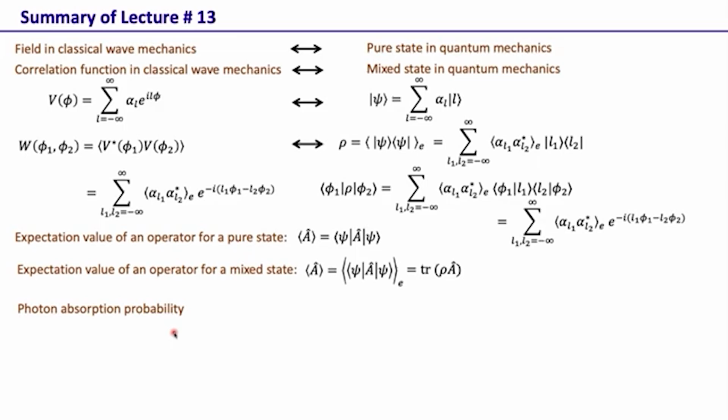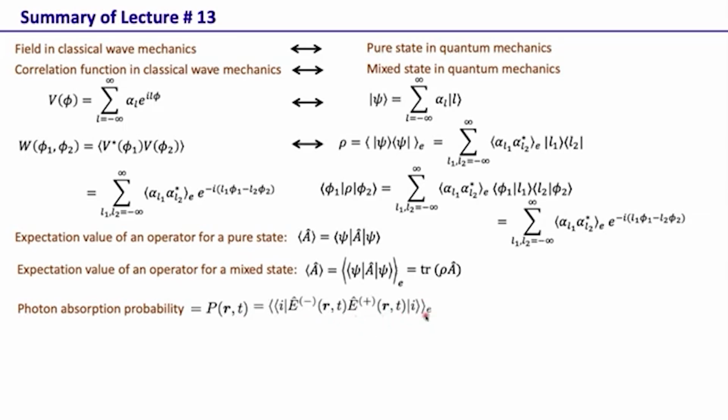The analogous concept we have is the photon absorption probability. One asks what is the probability of detecting a photon at some location r at time t. So instead of asking what is the intensity in quantum mechanics, we ask what is the probability for detecting a photon at location r and at time t, and we showed that it can be given by this expression.